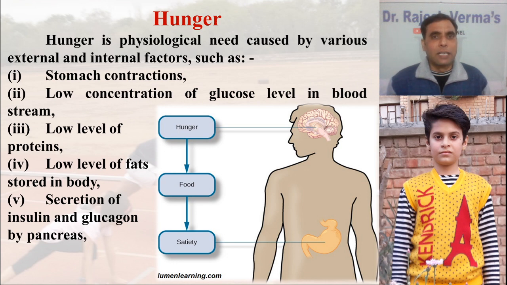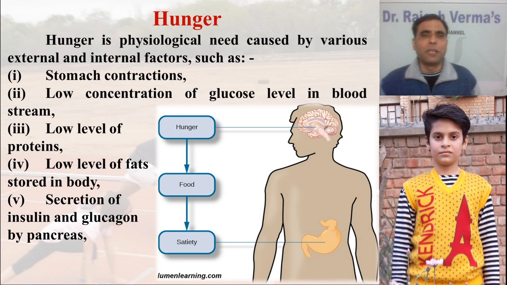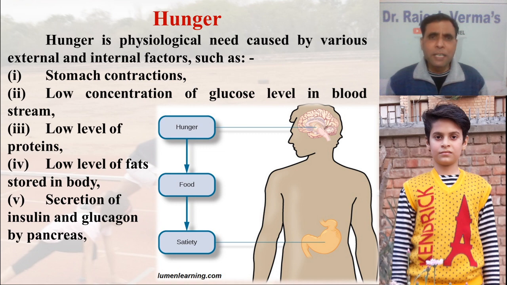Other research indicates that when the level of proteins goes down in your body, we start feeling the requirement of food. The same is the case with the fats stored in our body. The moment the level of stored fat goes down, we start feeling hunger pangs in our body.